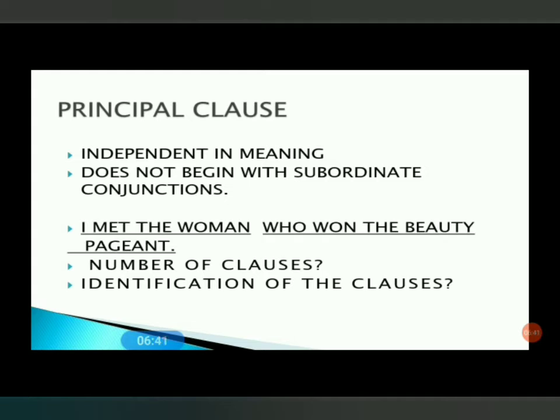I met the woman is a principal clause because it does not depend for its meaning on the other clause. But who won the beauty pageant is a dependent clause because it depends for its meaning on the previous clause, that is I met the woman. So it is a dependent clause and it also starts with a subordinate conjunction.